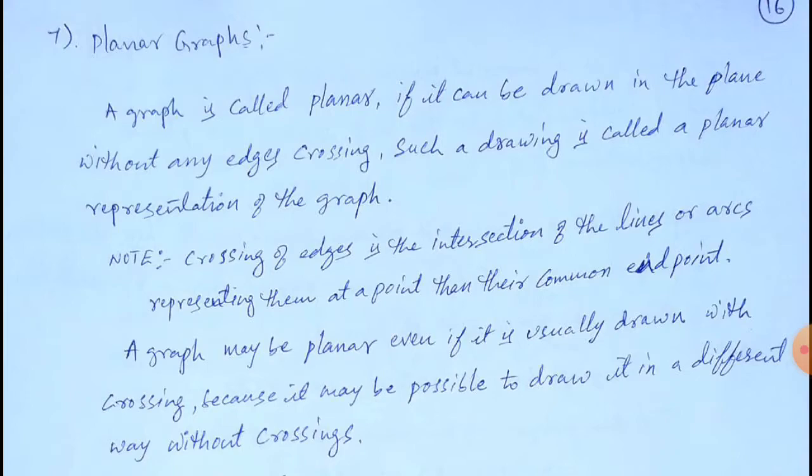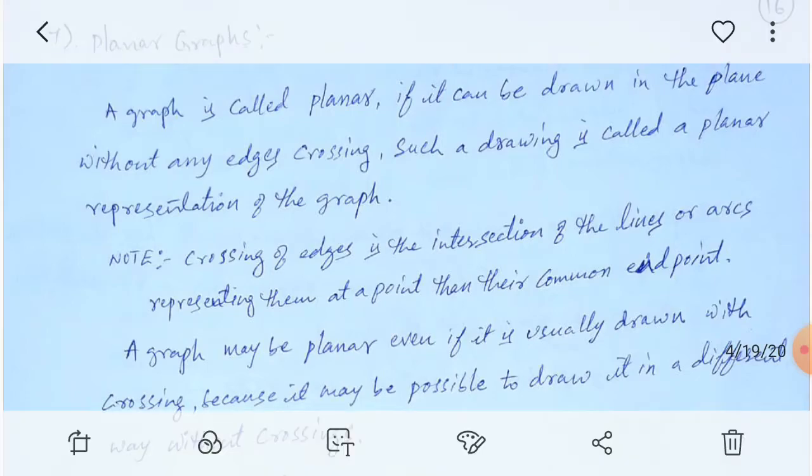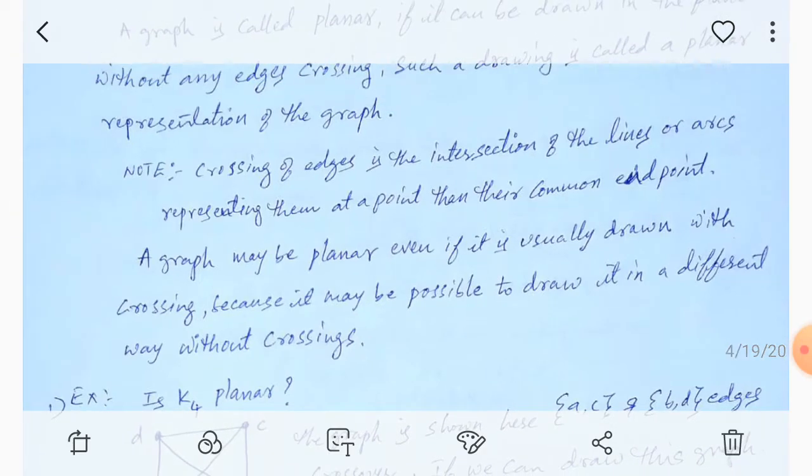So if we draw the same graph without crossing the edges, every edge should not cross with another edge. If we draw the same graph without any violation, then that graph is called a planar graph. Now observe what is crossing.